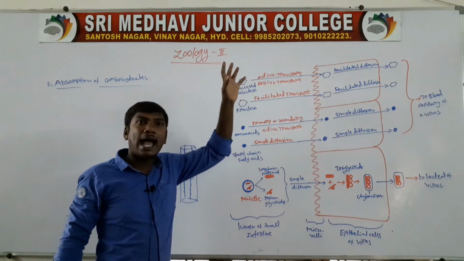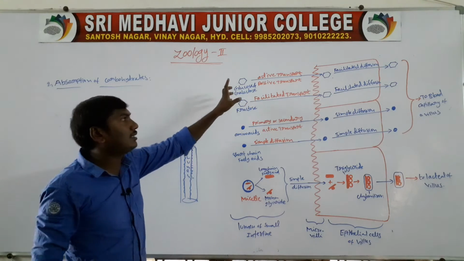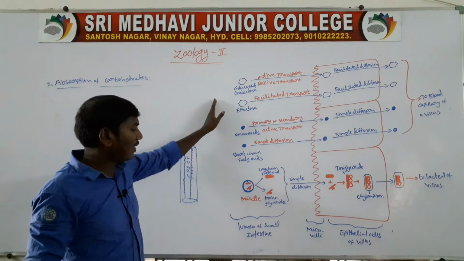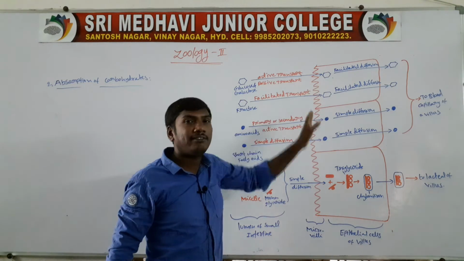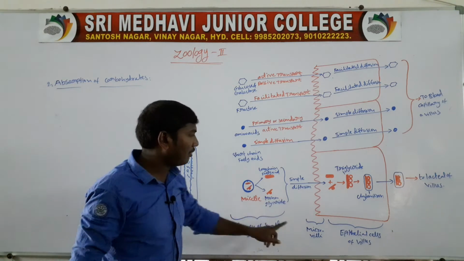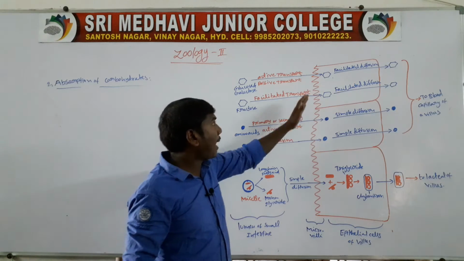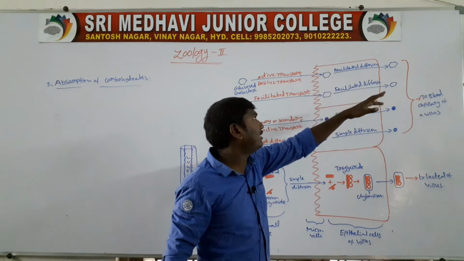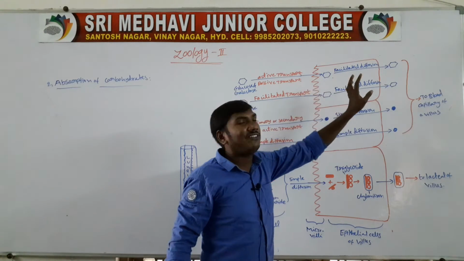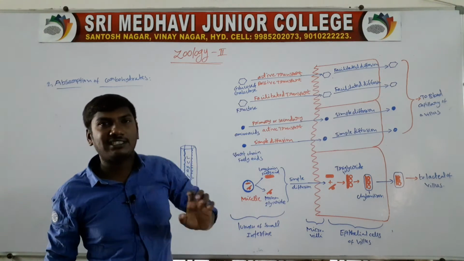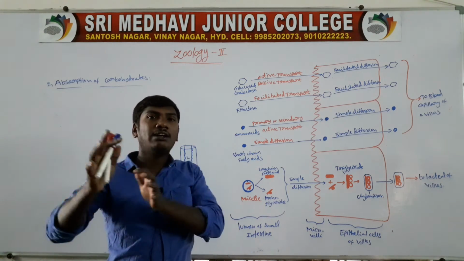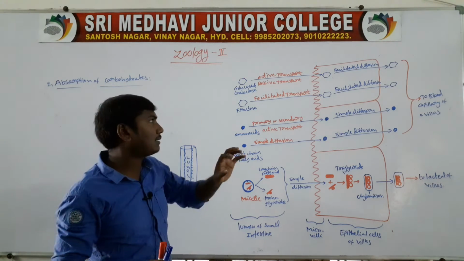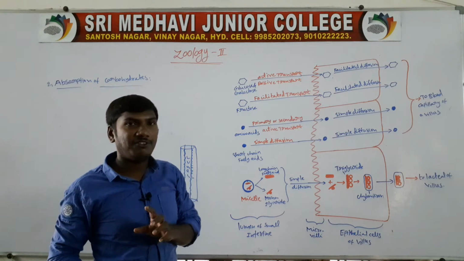Some amount is absorbed by the active process, some amount by the passive process, from the lumen of the small intestine to the microvilli. From the microvilli to the blood vessels, these are transferred by facilitated diffusion, meaning along with other electrolytes.